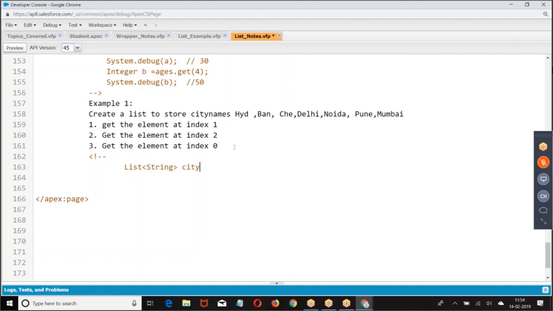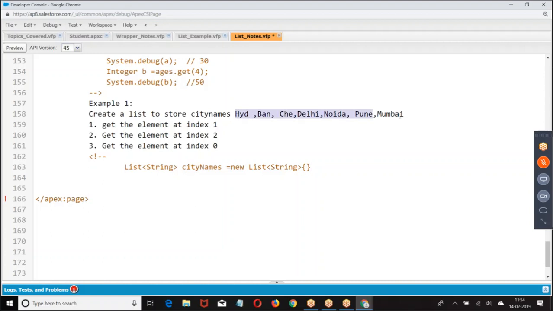When do I go for static allocation? When you already know, at the time of creating the array, what values are there, then we'll give them. If you don't know, then we'll add them. At the time of creating, if you know what values will be there, straight away I can give them.